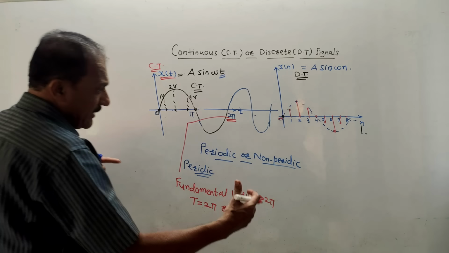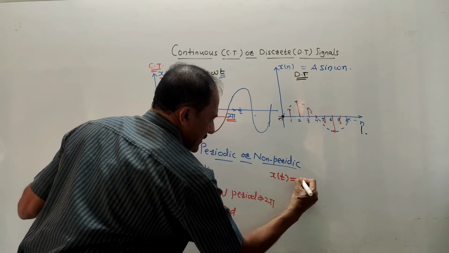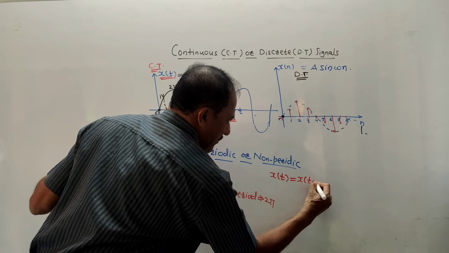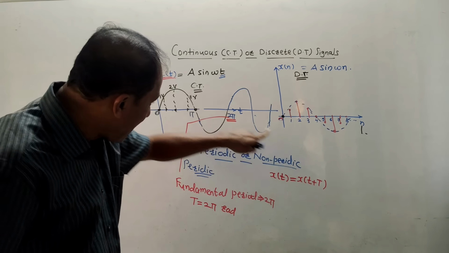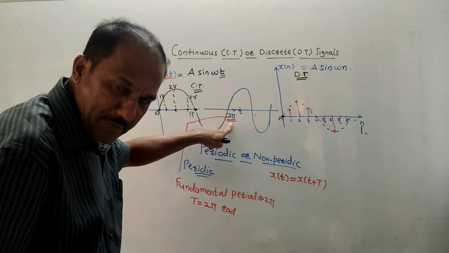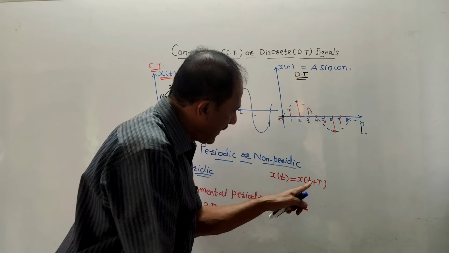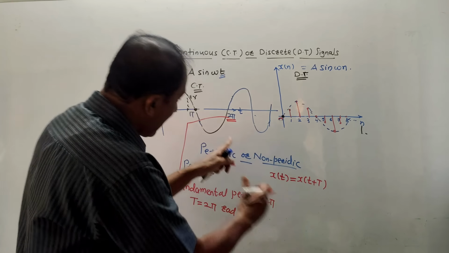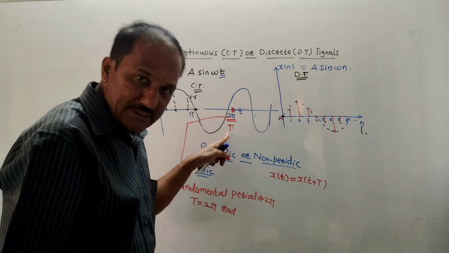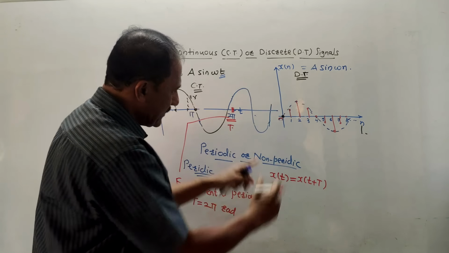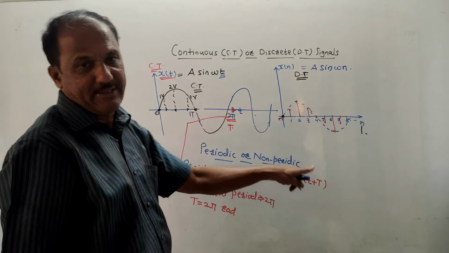Now, mathematically, any periodic signal can be represented like this. X of t is equals to x of t plus capital T. Very simple. After capital T, that means after 2 pi, value of capital T is 2 pi in this case, the signal repeats. So x of t is same as x of t plus capital T. Or after capital T, I mean after this value which is 2 pi, which represents capital T, same signal repeats. So mathematical equation is x of t is equals to x of t plus capital T.